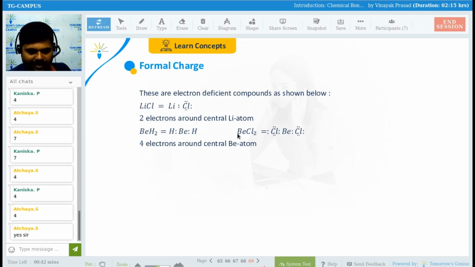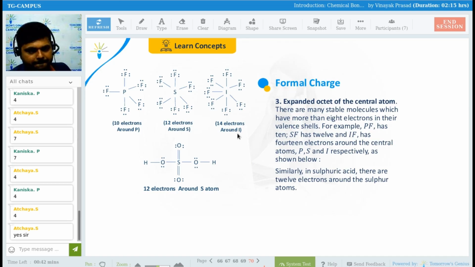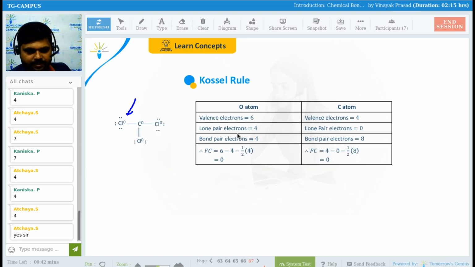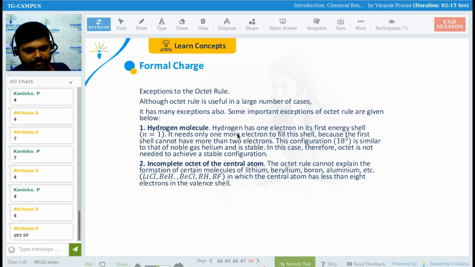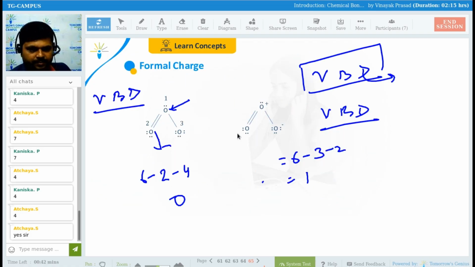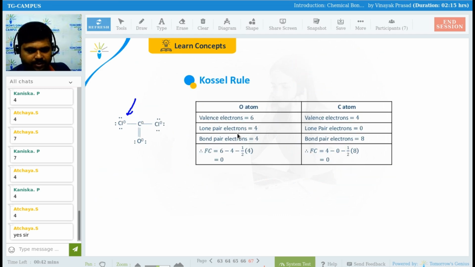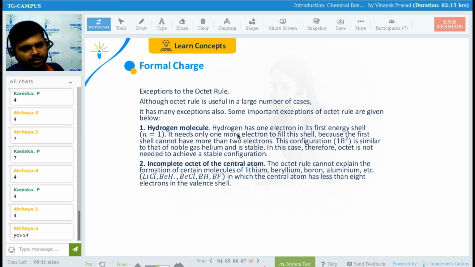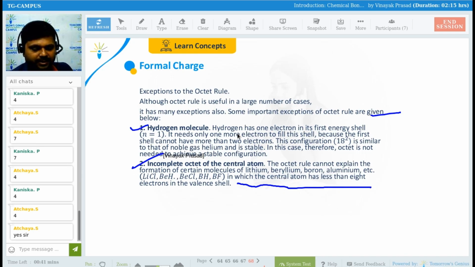So we have almost done everything here. One thing is the limitations of the octet rule, which we will see, and after this you can start your class assignment. Although the octet rule is useful in a large number of cases, it has many exceptions also. Some important exceptions are given. For the hydrogen molecule, it forms a duplet, not an octet. In incomplete octet of the central atom, like LiCl, BeH2, BeCl2, BH3, BF3, these are the exceptions that we have to see.